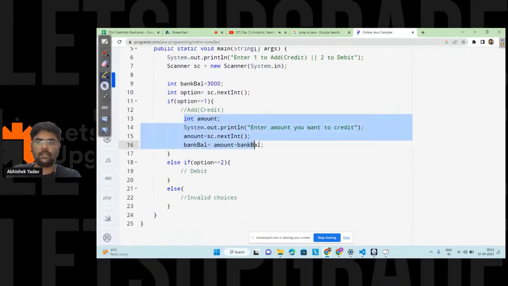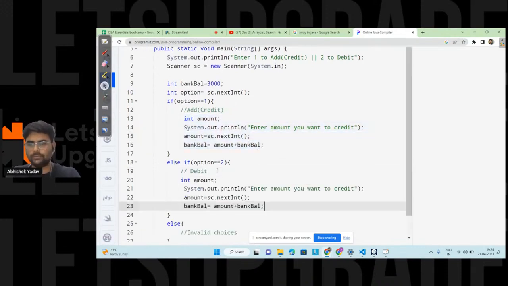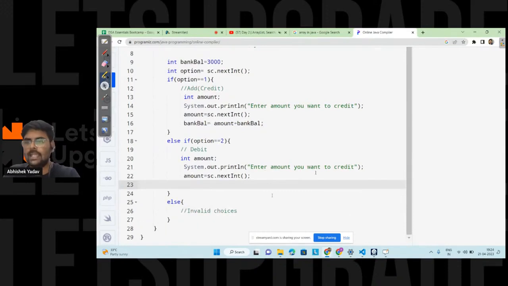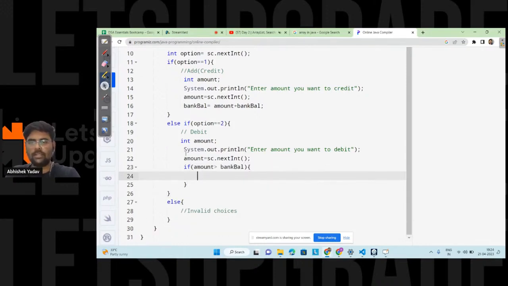Okay, so we are done with the first part. Let's cover the second part also, right? In the second part, what do we want? We want to debit the amount. So here I will write the message, that is, enter the amount you want to debit, right? After that, I will write a check: if the amount you want to debit is greater than the current bank balance, in that case I will print a message on the output screen: insufficient fund. Here I will write insufficient fund.